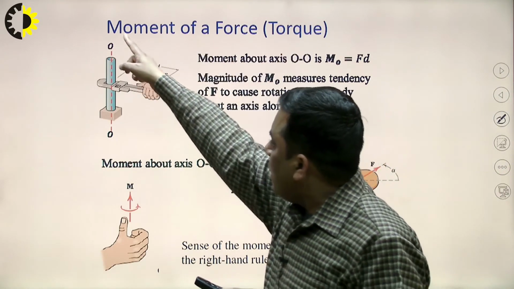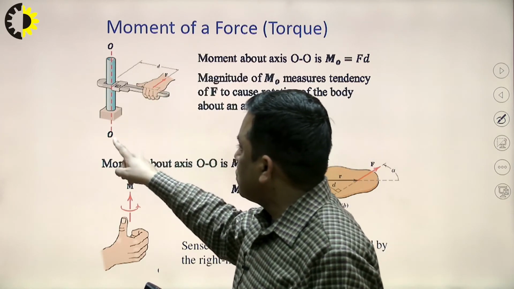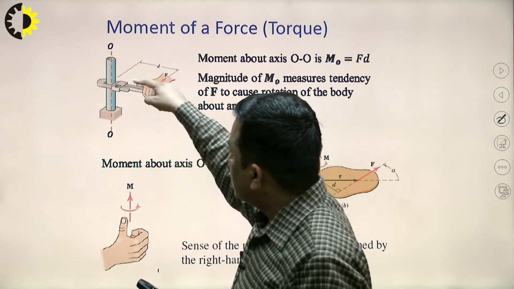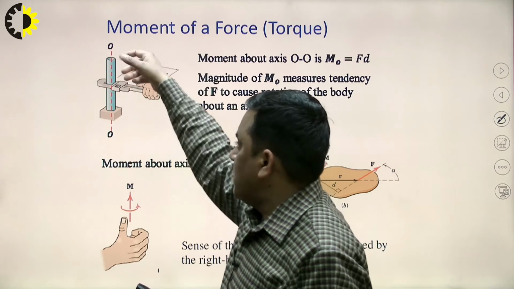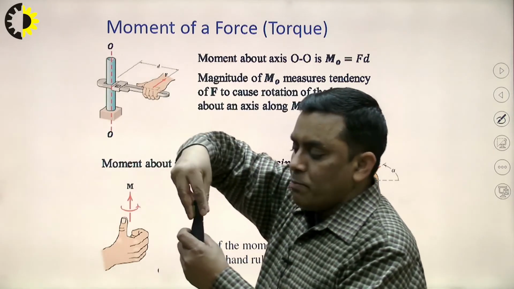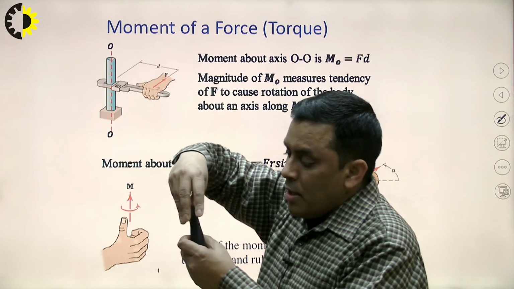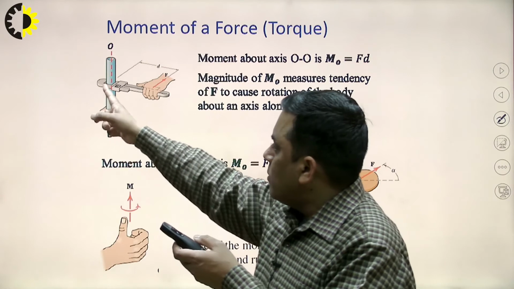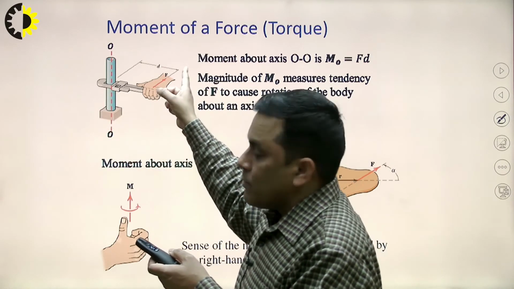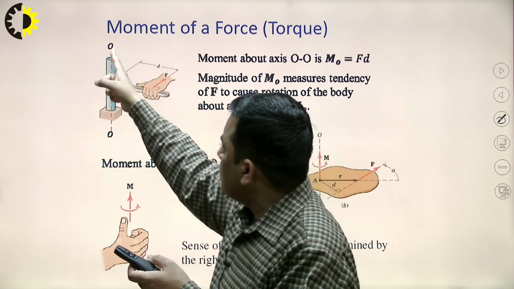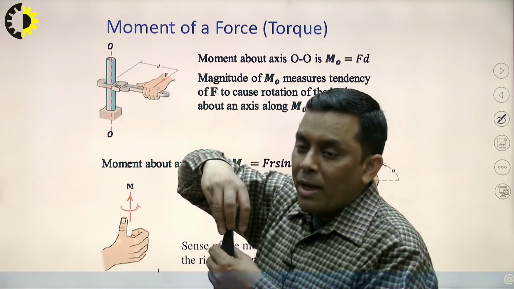So, moment about axis OO. Consider the case where there is an axis OO, and I am trying to rotate this pipe with the help of force. Either I can hold this pipe and try to open or close it, I can try to rotate it, but when I put some lever, some wrench here, and apply the force F, then the rotation of this pipe will be easier as compared to when I am holding it by my hand.